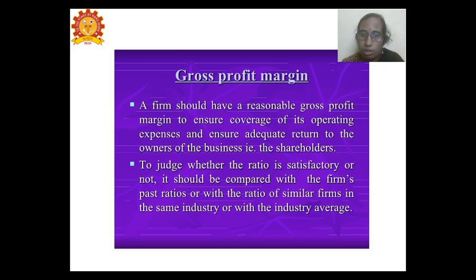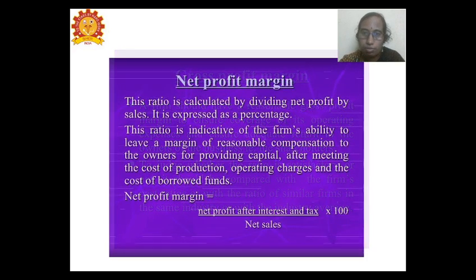To judge whether the ratio is satisfactory, it can be compared with past gross profit margins and with similar firms in the same industry, which gives the industry average.